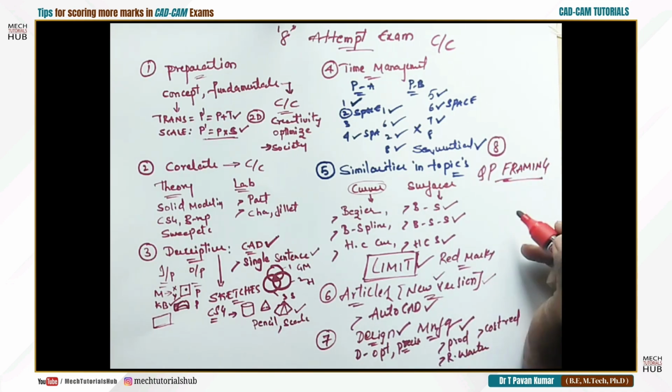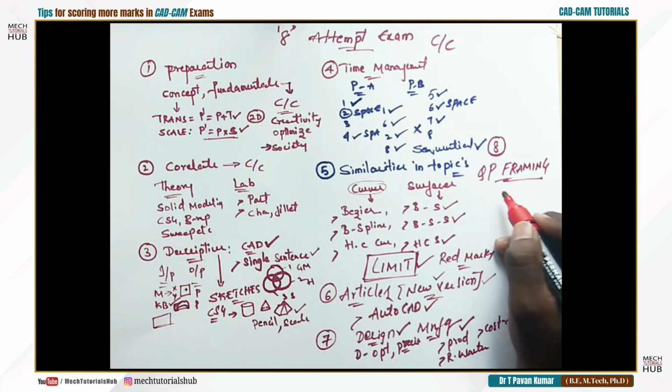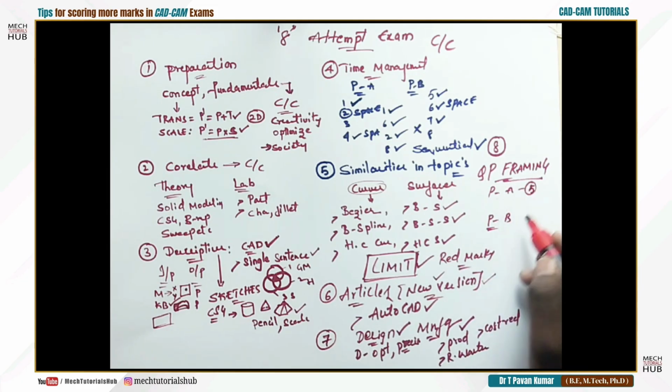Okay. Now this framing is done based on your syllabus. For example, for your external examination, you have part A and part B. Part A contains 5 questions, maybe part B contains some 8 questions, roughly. Conventionally it will be 5 questions and 8. Out of 5 you need to attempt 4. Out of 8 you need to attempt 6. Okay, now think about it.